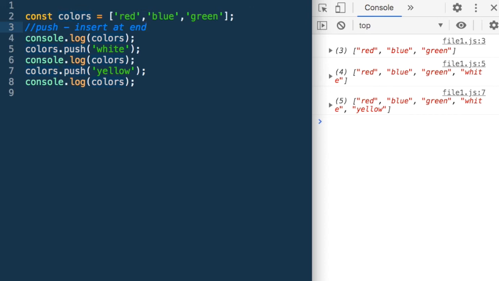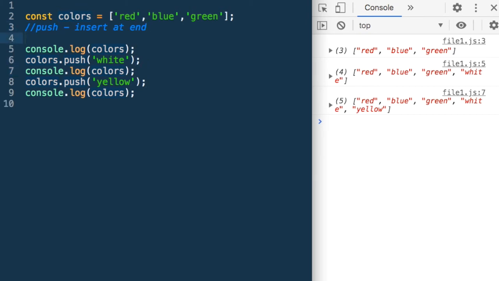Now if I want to insert at the start, we use unshift. So push we use to insert at the end, unshift we will use to insert at the start.